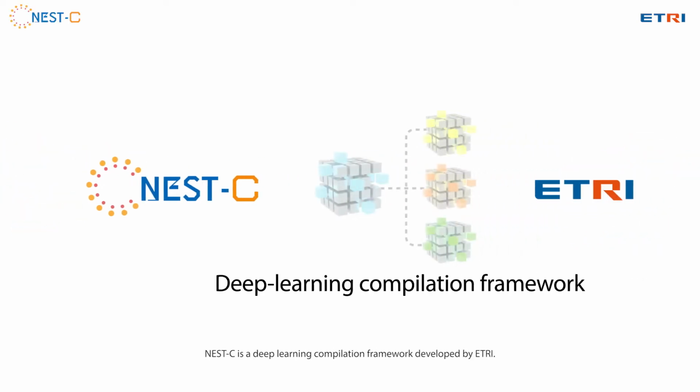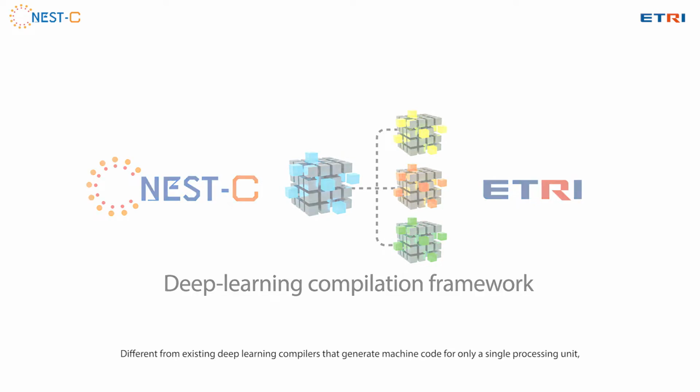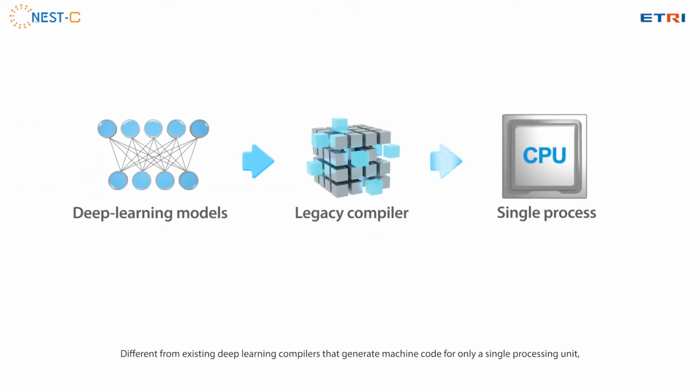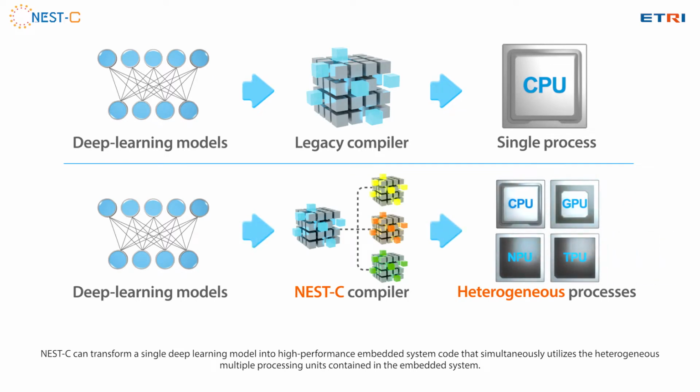Next-C is a deep learning compilation framework developed by ETRI. Different from existing deep learning compilers that generate machine code for only a single processing unit, Next-C can transform a single deep learning model into high-performance embedded system code that simultaneously utilizes the heterogeneous multiple processing units contained in the embedded system.